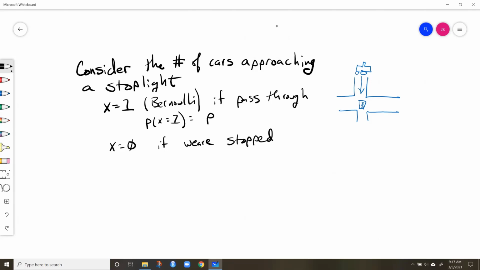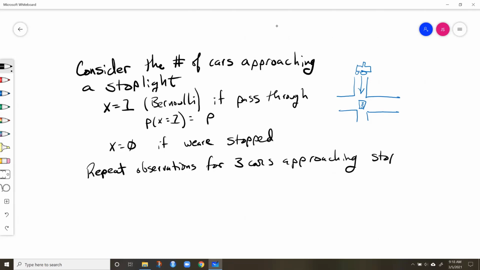Now, let's think about repeating this for 3 cars approaching the stoplight. This is really 3 trials. Each time a car comes, that's a trial.